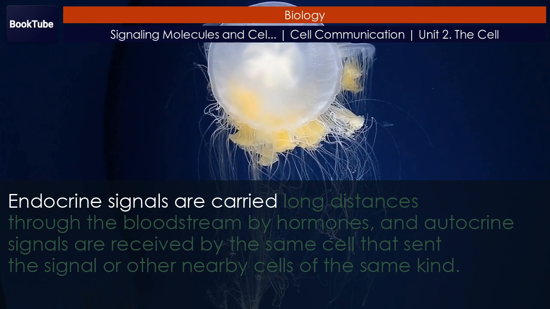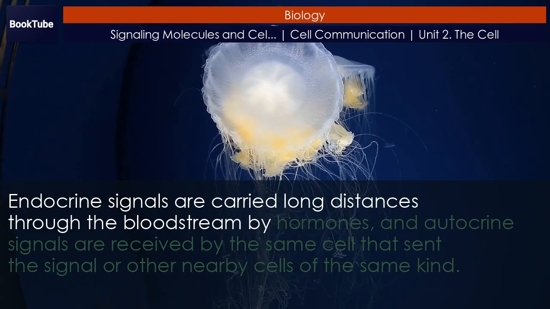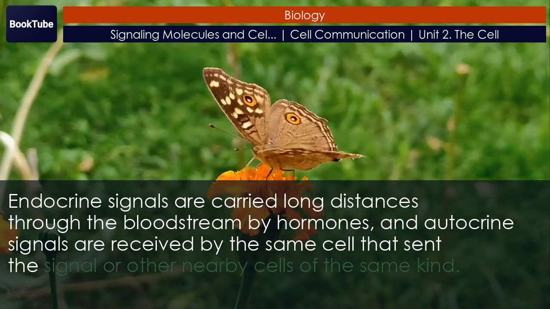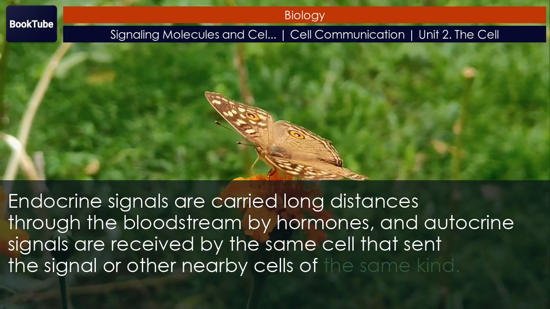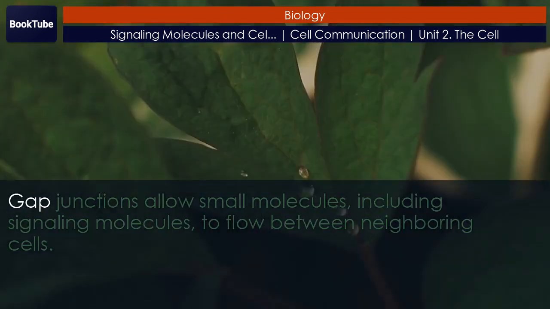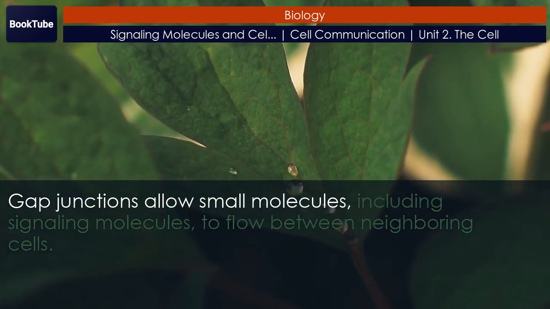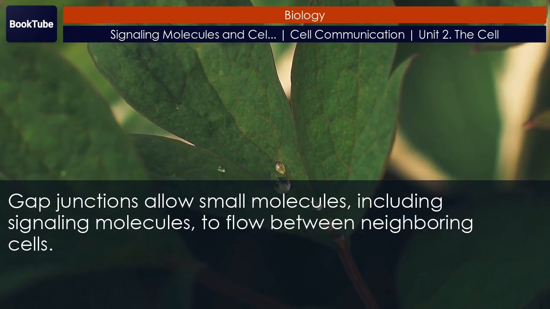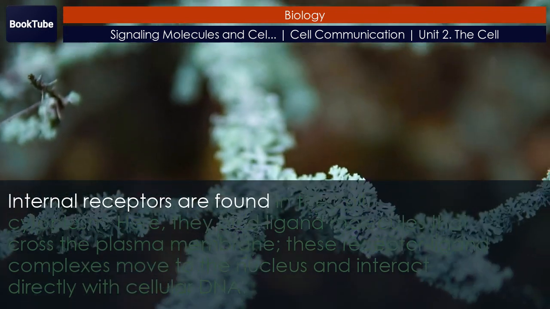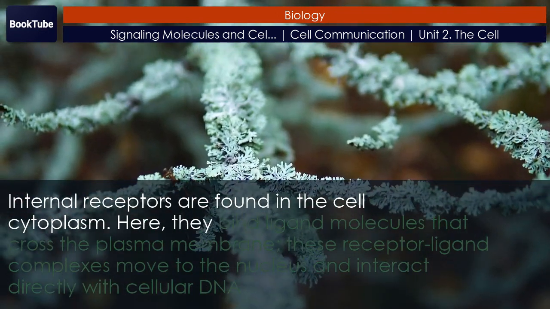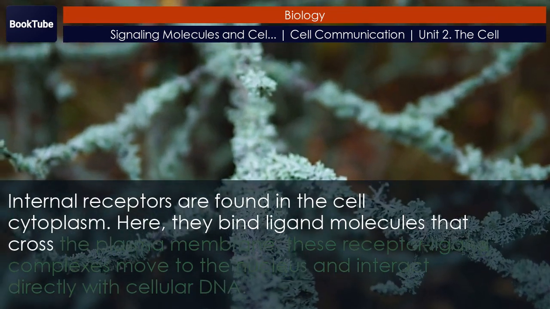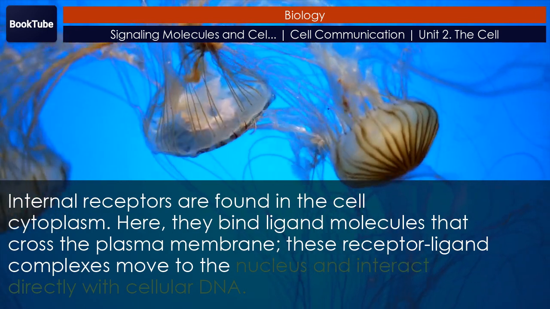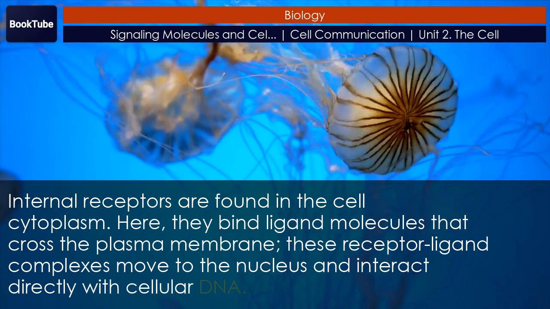Endocrine signals are carried long distances through the bloodstream by hormones. And autocrine signals are received by the same cell that sent the signal or other nearby cells of the same kind. Gap junctions allow small molecules, including signaling molecules, to flow between neighboring cells. Internal receptors are found in the cell cytoplasm. Here, they bind ligand molecules that cross the plasma membrane. These receptor-ligand complexes move to the nucleus and interact directly with cellular DNA.